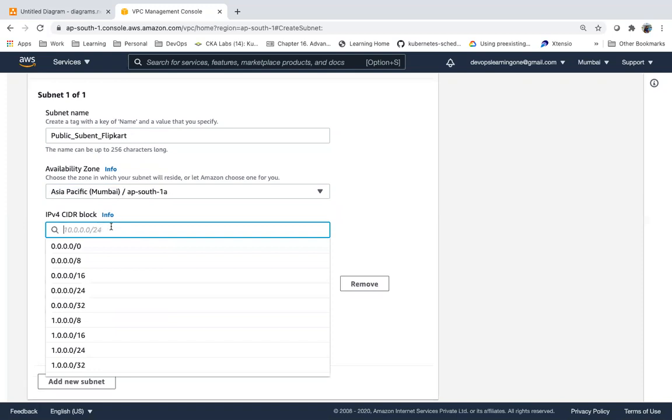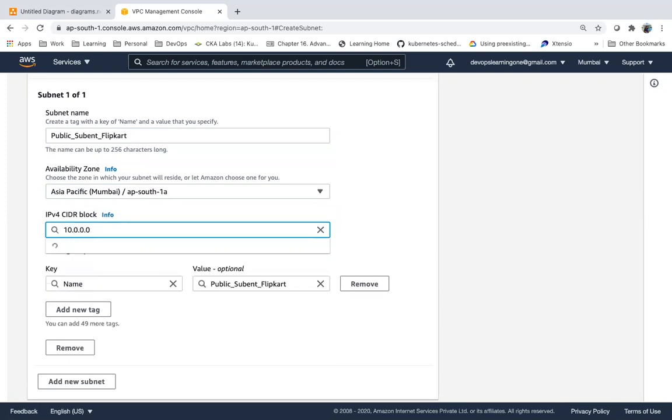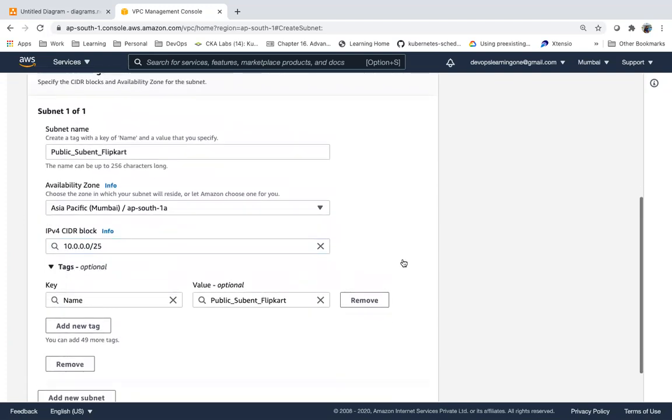We need to mention a CIDR. Suppose I mention something like this, I cannot create one more subnet because I am utilizing everything. So let me plan something like this, /25.